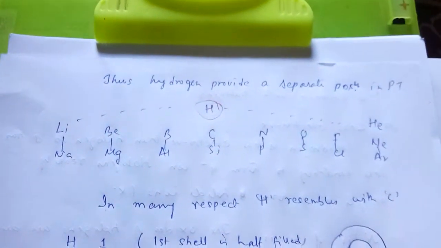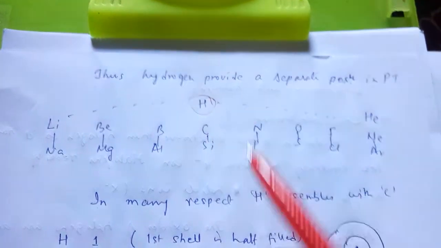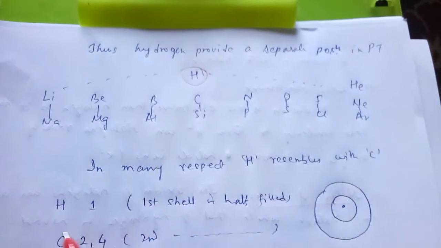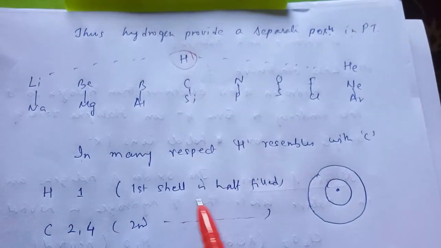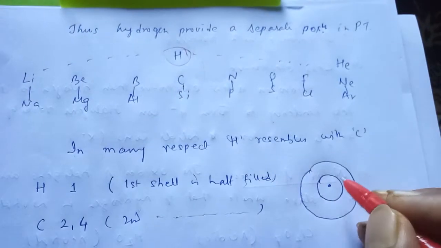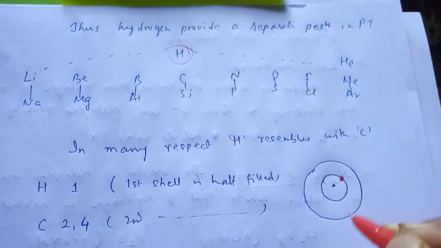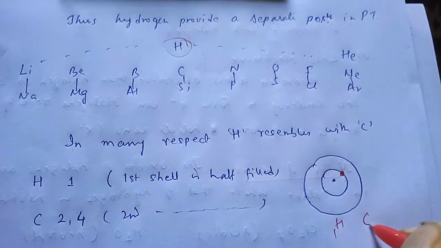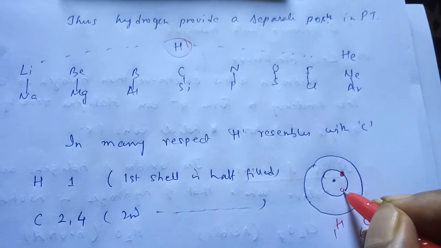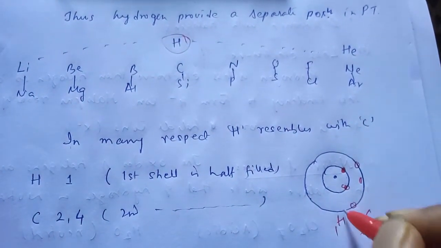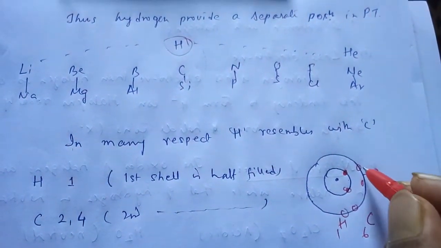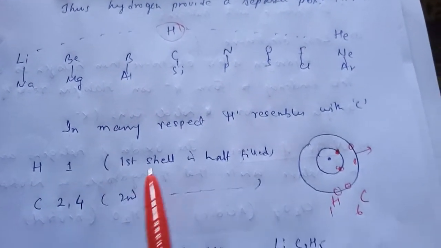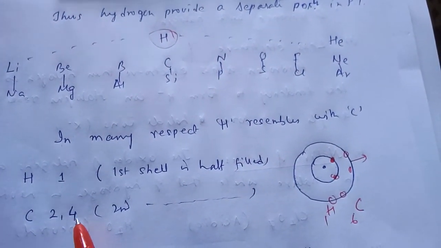Now we have also written hydrogen above the carbon. So you see, in many respects hydrogen resembles carbon. Hydrogen having one electron in the first shell is half filled. Now you see, the first shell contains two electrons, so hydrogen electronic configuration with one electron is half filled. If I take carbon with 6 electrons, the first shell is 2 electrons, second shell is 2 plus 2. Second shell maximum capacity is 8, but it is half filled with 4 electrons. So you can say that hydrogen with 1 electron has first shell half filled, and carbon with 4 electrons has second shell half filled.